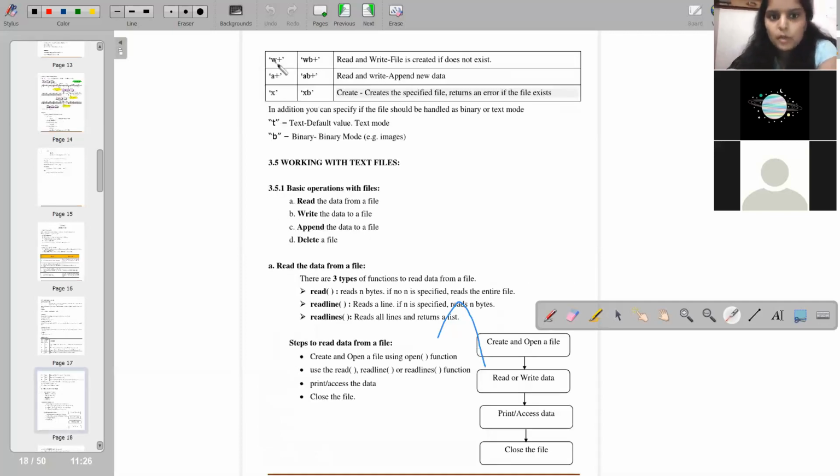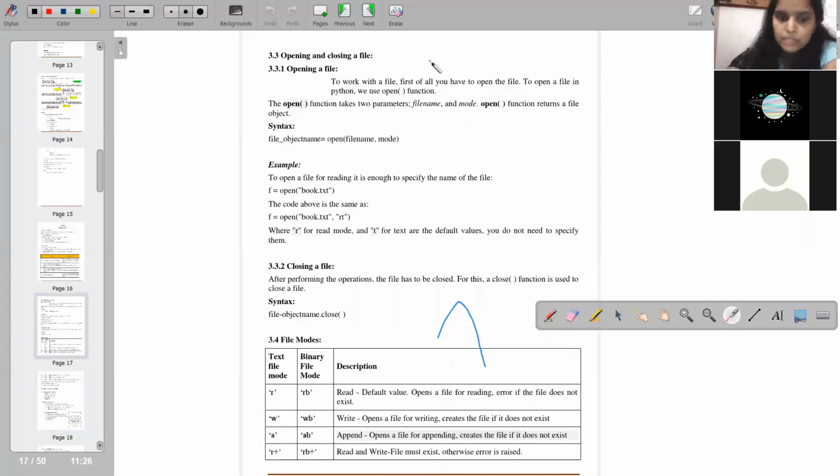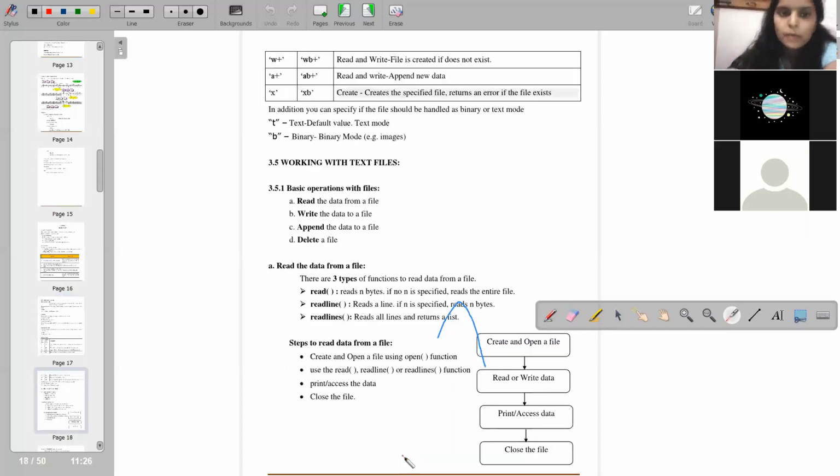W plus is read and write, the file is created if it does not exist. Here when you see R plus is read and write, the file must exist, otherwise it will raise an error. But here you see the difference, it does not need to exist.